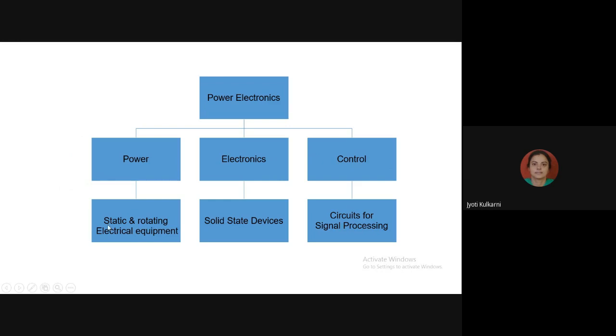Now, static load means what? Static load means our transformer, which handles very high voltage and high current. That's why it comes under the power category, because its power consumption is at a very high level. And rotating load means either generator, motor, or alternator, which also carry very high voltage and high current applications.